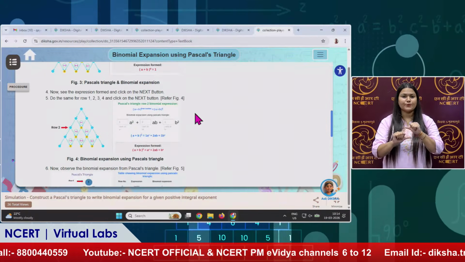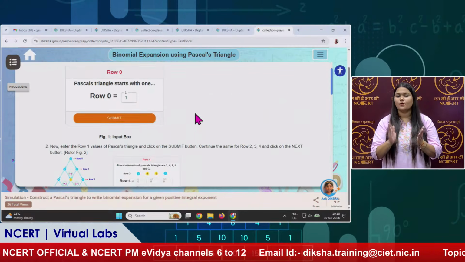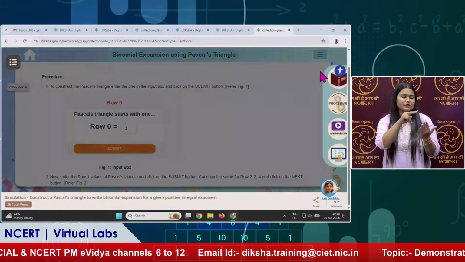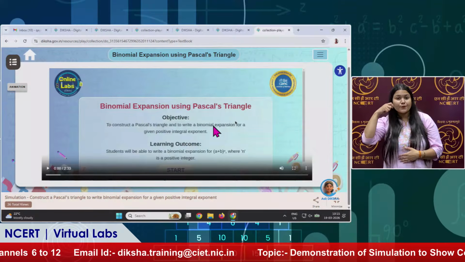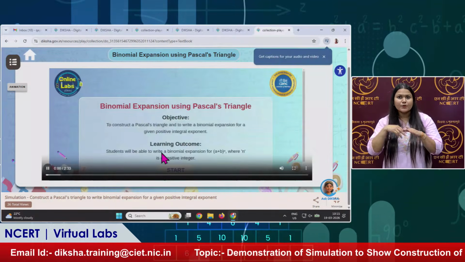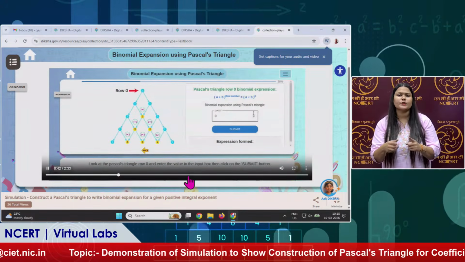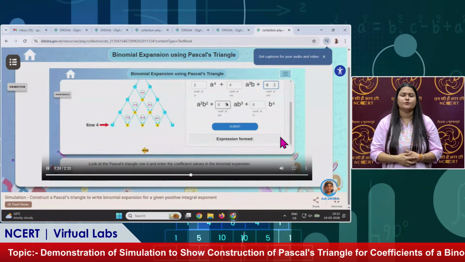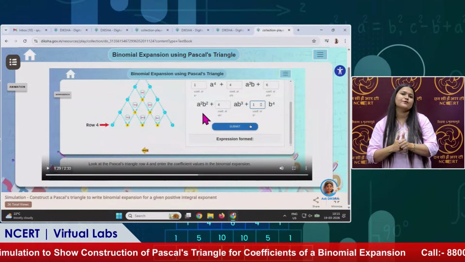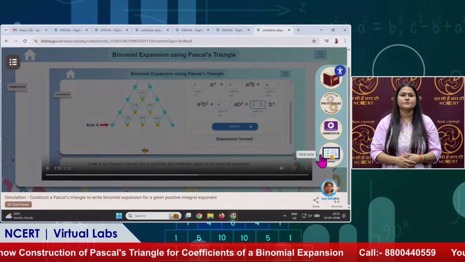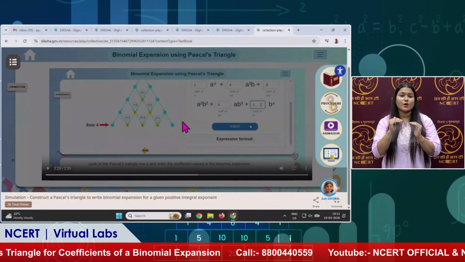In the procedure, it is written how to perform this simulation. Everything is written, and students can read it and then perform the simulation. Then there is also an animation video, and they can play it and see how this activity is performed, step by step. Then finally, there is a quiz, which we will attempt at the last.